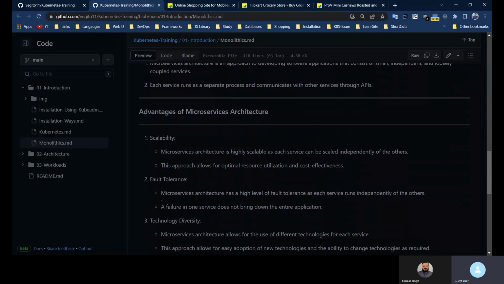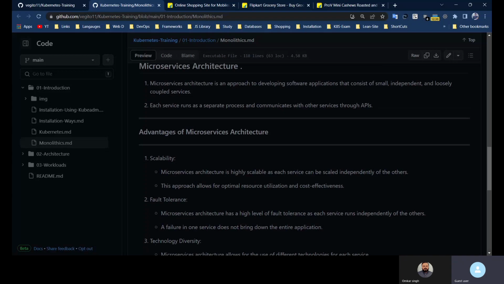Yes. And each service runs as a separate process, as you said. There will be a different pod or different Docker image for each service, and all these services will communicate with each other using APIs. So this is about microservice architecture.